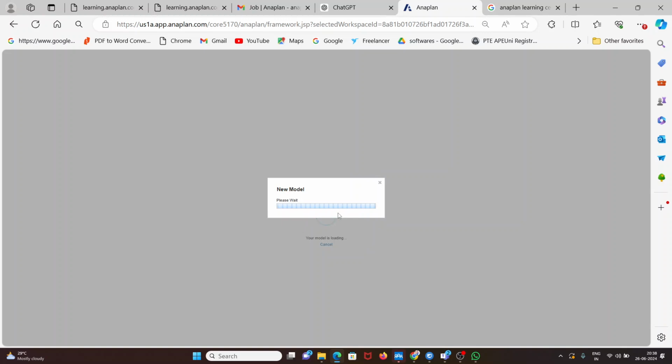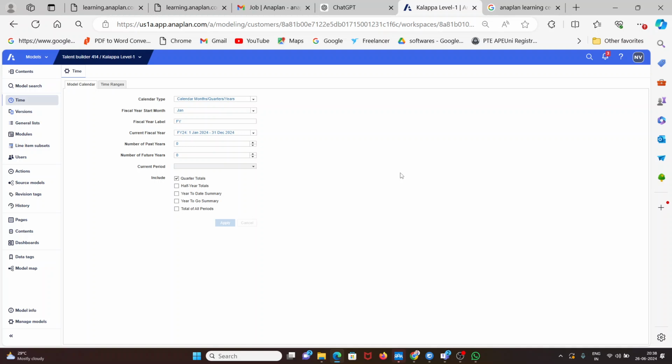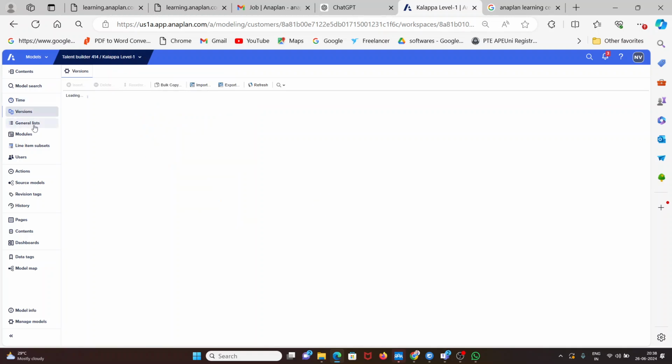That model name also, will the client decide, or will we decide? They will guide. End user will guide us, what is the name he requires. Okay. After creating that, we can simply look here. Kalappa, this is the data the system is giving. So whatever name we provide here, simply we will get. Under this project, we are going to work on all this.